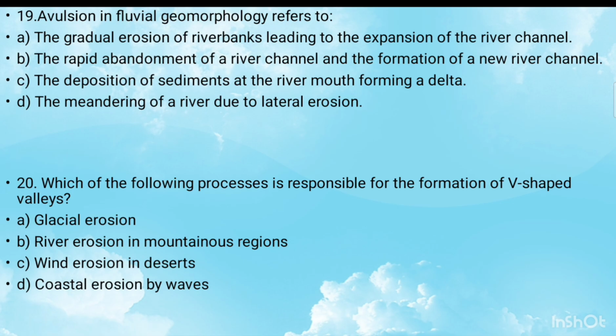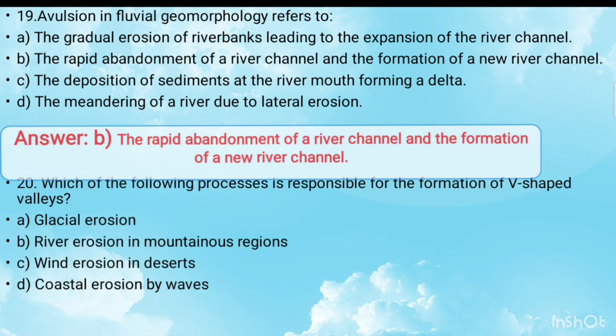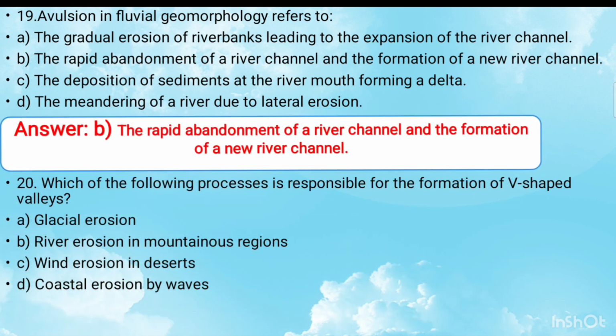Question number 19. Avulsion in fluvial geomorphology refers to. The right answer is option B, the rapid abandonment of a river channel and formation of a new river channel is called avulsion.